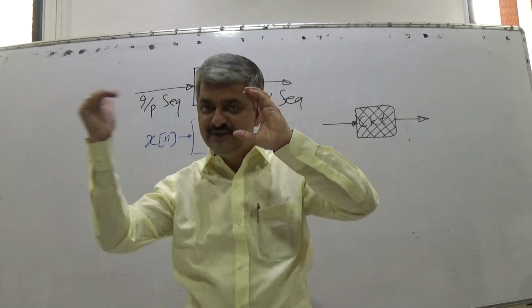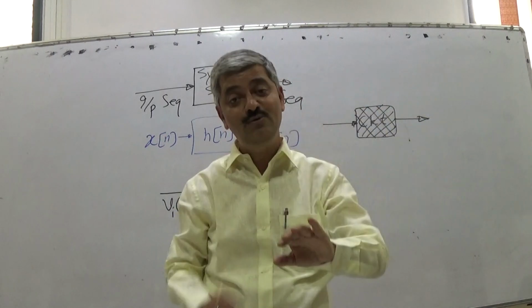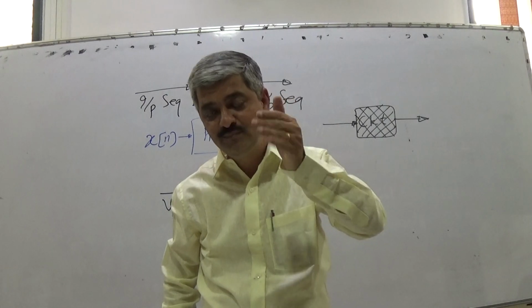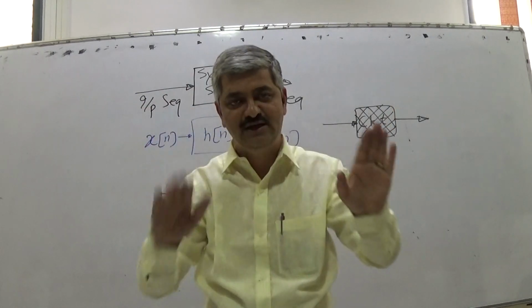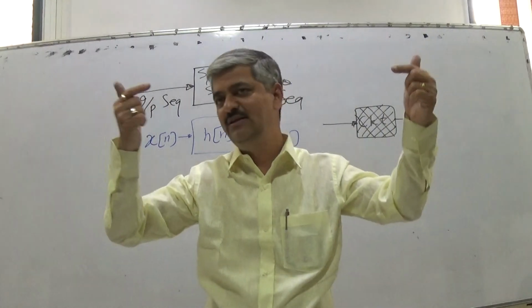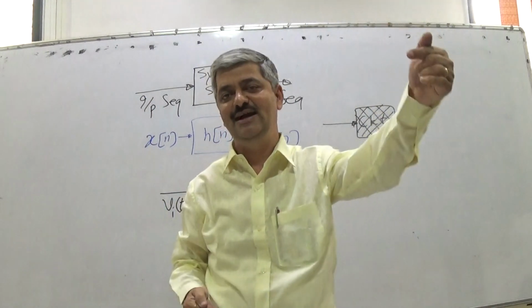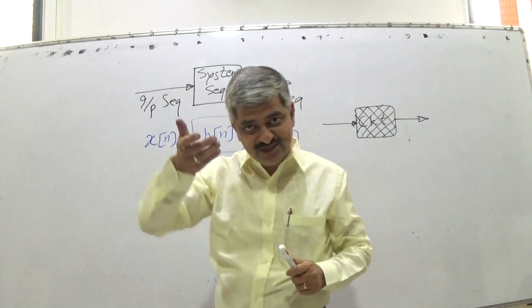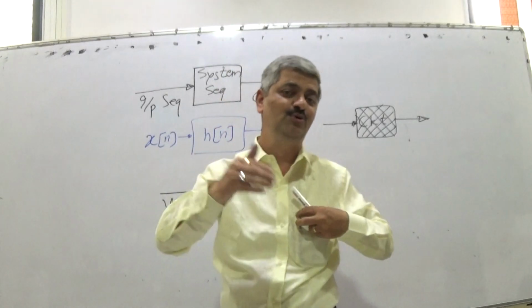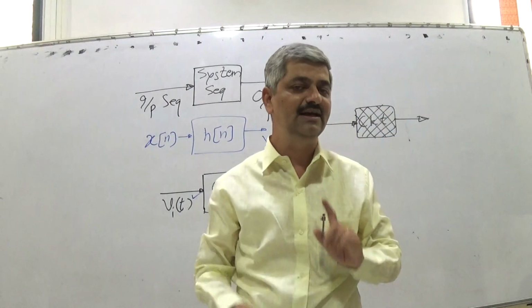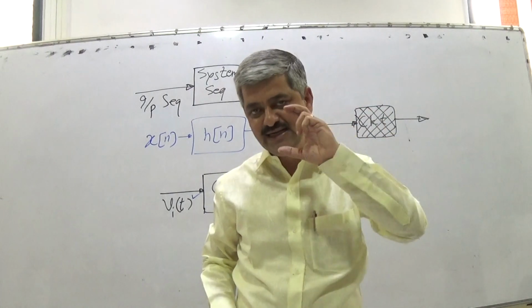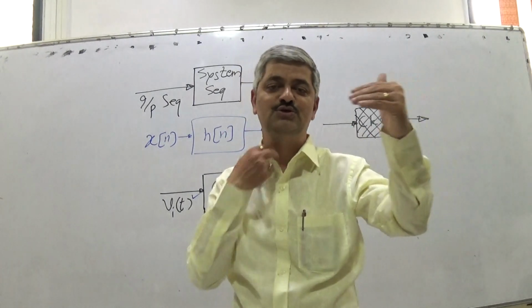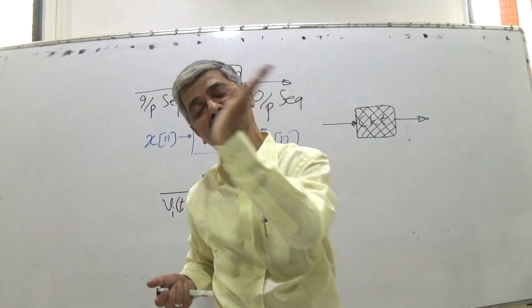Given the circuit and given the input, you can compute the output. Now, if I mask the circuit, you are unable to see the components. I give an input terminal and an output terminal. You can give the input, you can get the output. So based on the input you can observe, the output also you can observe. Earlier what was the situation? The circuit was given to you, the components were shown to you, how they are arranged. The input was told, so you were able to compute what output it will give.